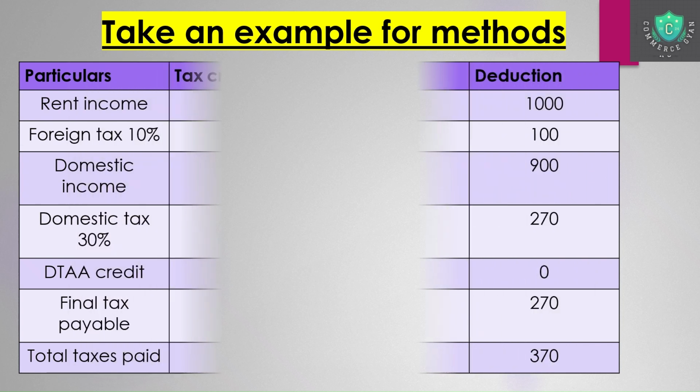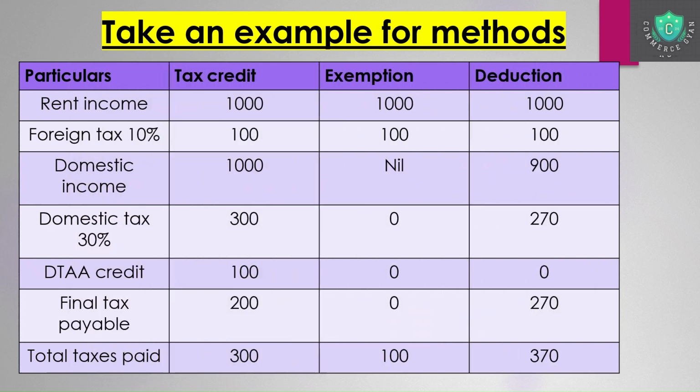If you take the first part, we are talking of rent income. Uniformly, we are talking of 1,000 earned in all three cases: tax credit method, exemption method, and deduction method. In the case of foreign tax, I'm assuming 10% taxes, so in all three cases you will have 100, 100, 100 of foreign tax charged. Now, domestic income: under the tax credit method, the domestic income will be 1,000 only, so you're going to charge tax on 1,000.